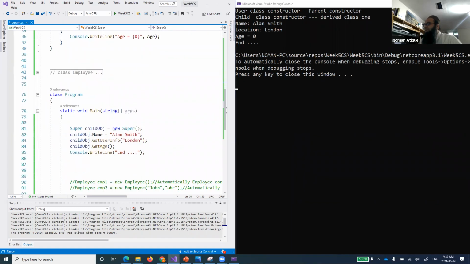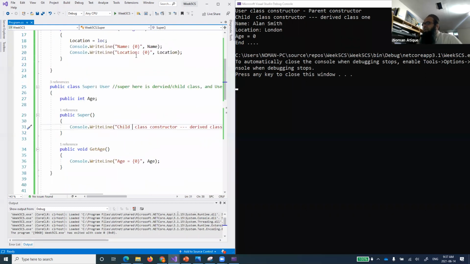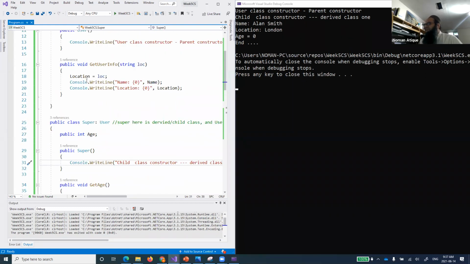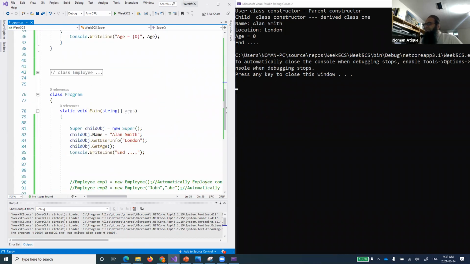You remember, I could not access this location directly. Rather, I have to access this method, which goes into my program and sets up the location variable. And by using getUserInfo, I'm printing the location: Console.WriteLine name and that location. It will just print out that name and location over here, right? So now if I say getUserInfo London, it has passed the location and set it up.